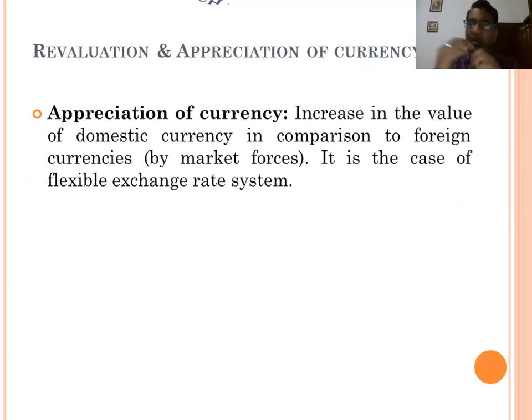This may be in the flexible exchange rate system only, because appreciation arises by the market forces. So that is in the flexible exchange rate system. Here the value of domestic currency increases compared to other countries' currencies. That is called an appreciation of the currency.